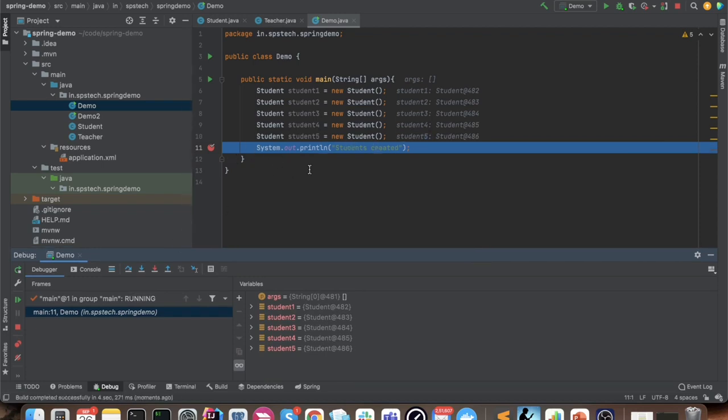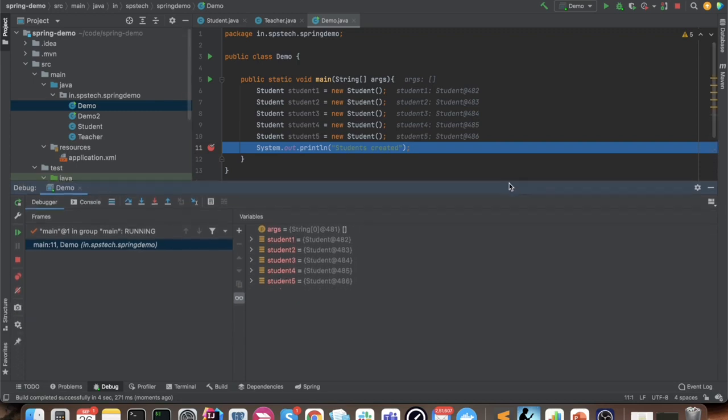Yeah, we can see that the debugger has popped up, and it is waiting at line number 11, and you can see here that we have 5 student objects created with the names that we have given. So we have the student objects here. Now there is an underlying challenge with this implementation, and I created this demo only to highlight that challenge to the students. What is this challenge?